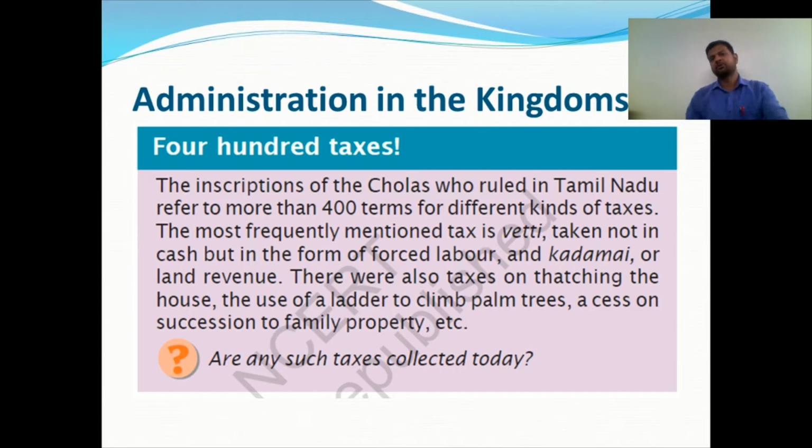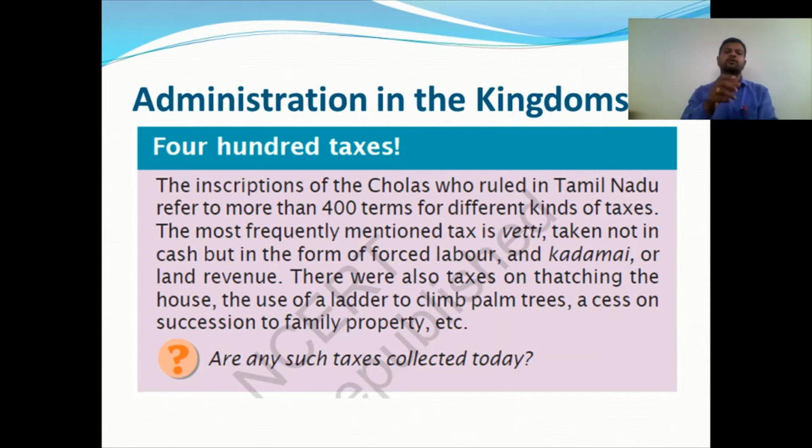Inscriptions mean engraved writings, dear children, on stone, rock, monuments, or the walls of monuments. They engrave it using iron tools. Inscriptions provide all the details about what they were doing.